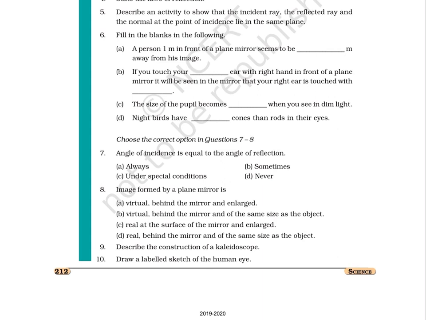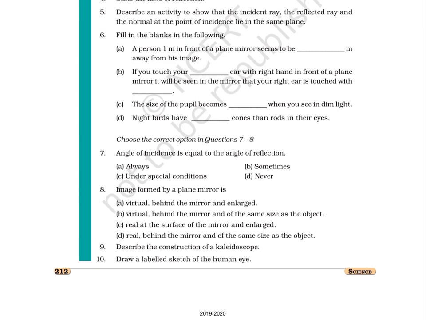Choose the correct option in questions 7 to 8. 7. Angle of incidence is equal to the angle of reflection. A. Always. B. Sometimes. C. Under special conditions. And D. Never. 8. Image formed by a plane mirror is A.